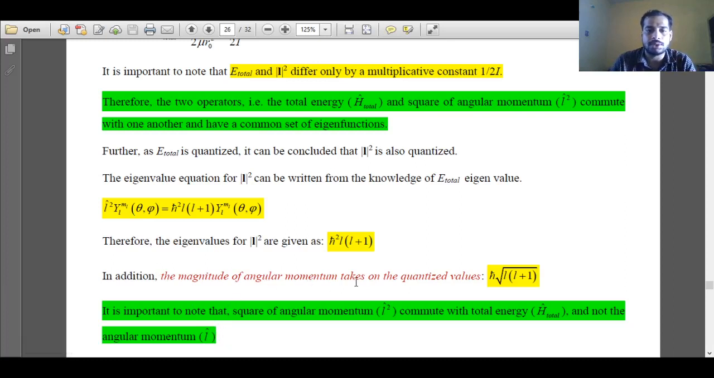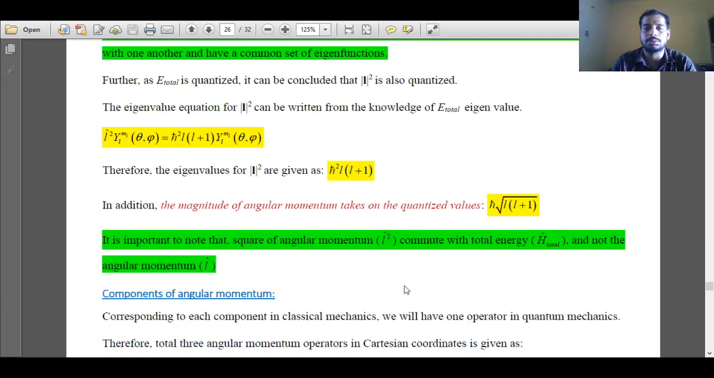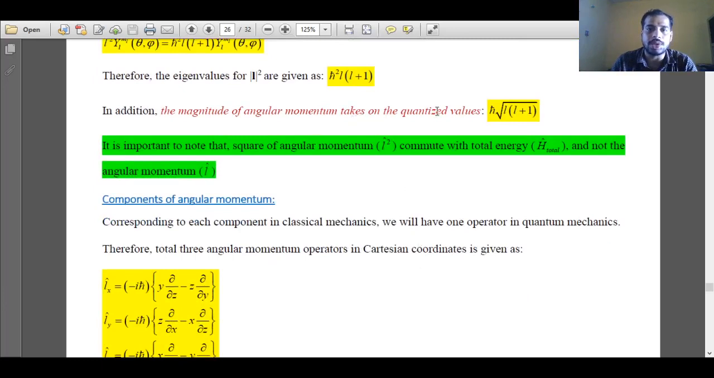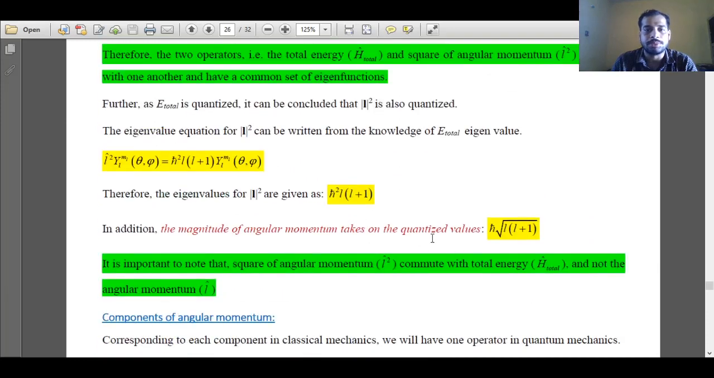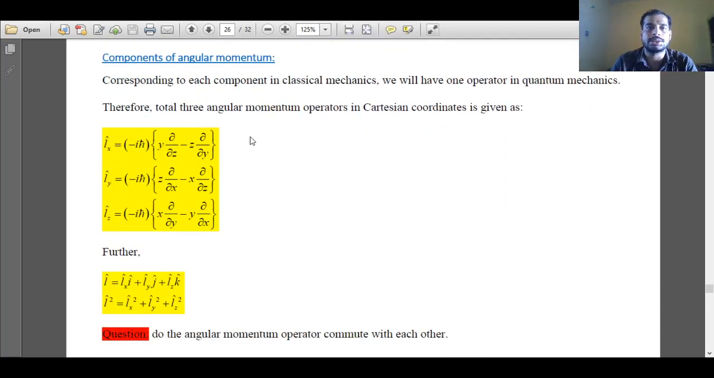But the magnitude of angular momentum that we have obtained is h bar root over L into L plus 1. Now with varying values of L like 0, 1, 2, 3 like that, the angular momentum is also quantized. For L equal to 1, we will have a certain angular momentum. For L equal to 2, for L equal to 3, like that we will have different angular momentum values. Since it is quantized, we'll see the various quantized values of angular momentum just now. Before that, we'll discuss the components of angular momentum.